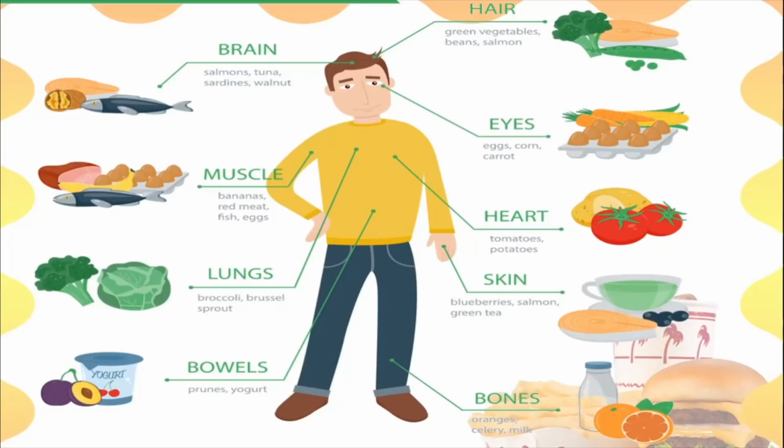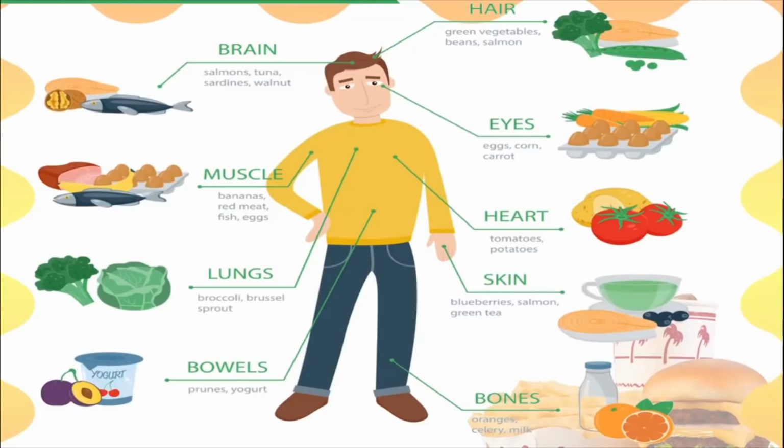And all the organs that are there in our body, children, whether the eyes, the brain, our muscles, heart, lungs, whatever organs are there in our body, food is required to be eaten if these organs are to function properly. That means if you want to see properly, if you want your eyesight to be good, then you should eat things like carrots, you should eat things like eggs.